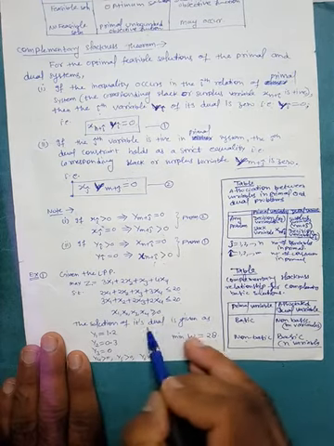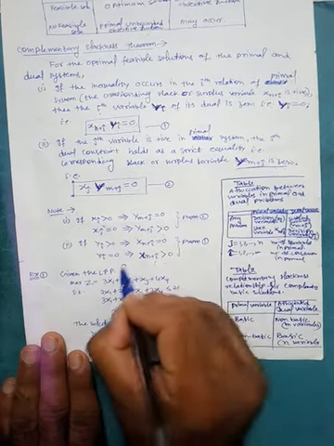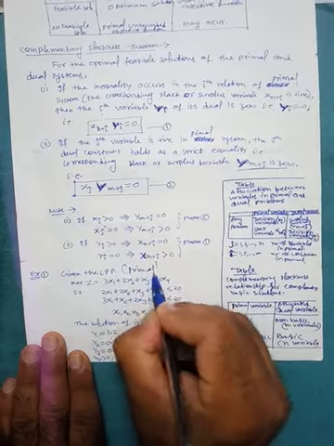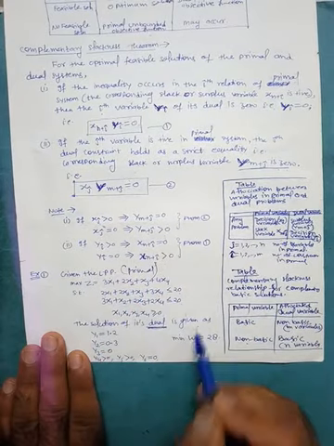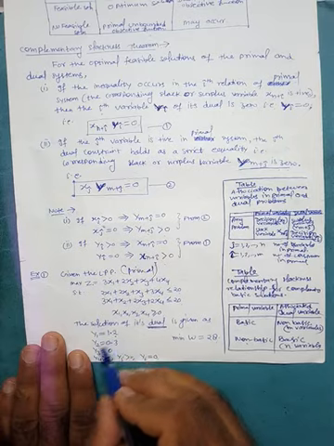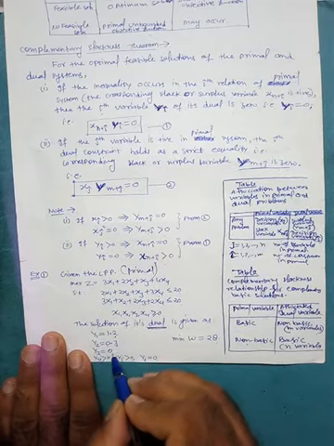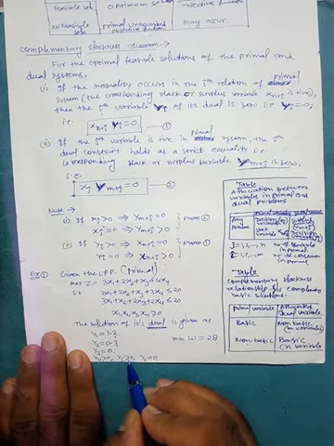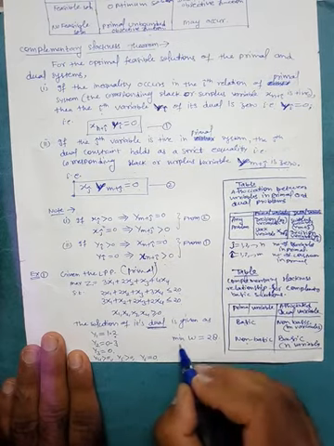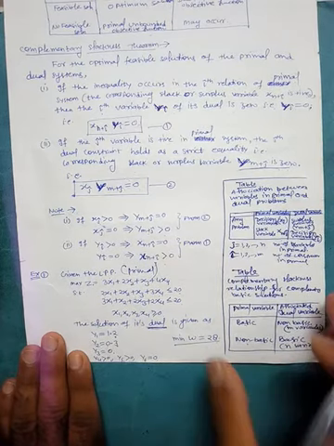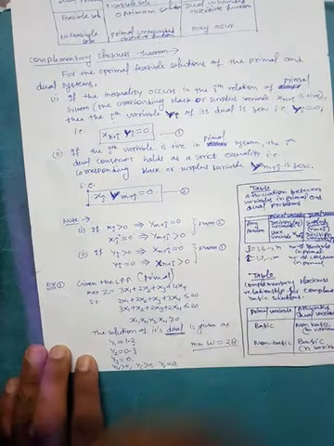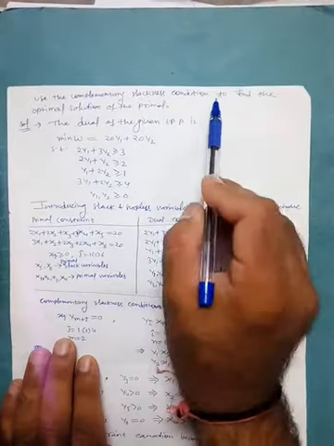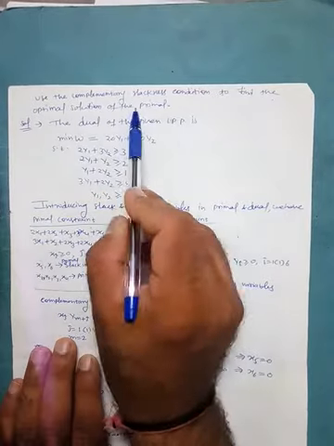The solution of the dual is given to you. Here is the primal, and the solution of the dual is given to you. What is the solution? y1 is 1.2, y2 is 0.3, y3 is 0, y4 is strictly greater than 0, y5 is strictly greater than 0, y6 is 0, and minimum of w is 28. Now the task is to find out the solution of the primal. So use the complementary slackness condition to find the optimum solution of the primal. This is our task. Let's see.